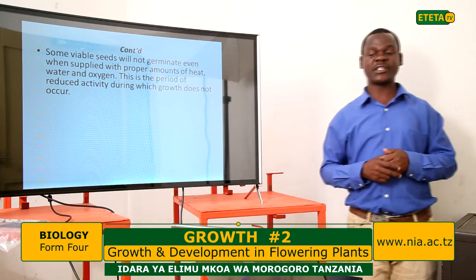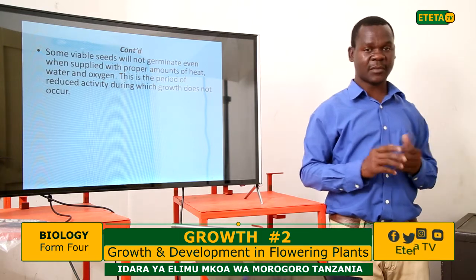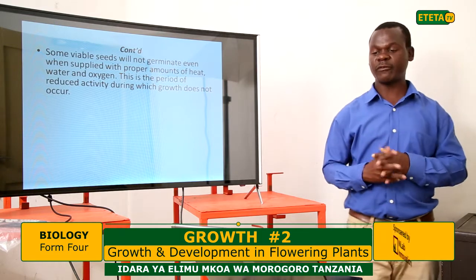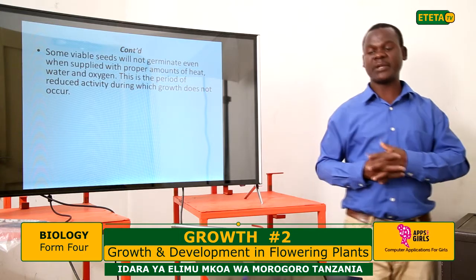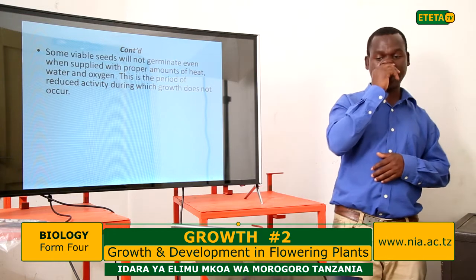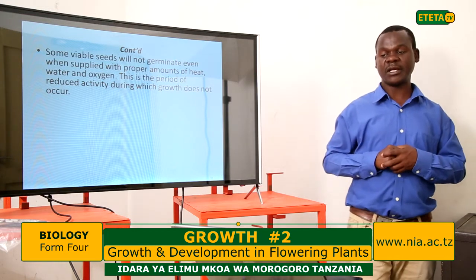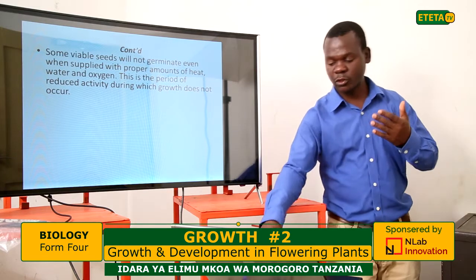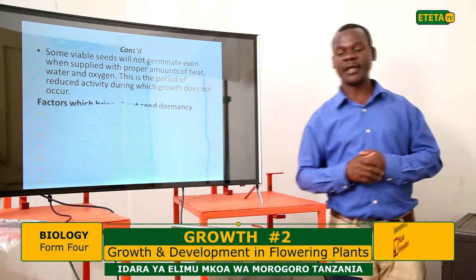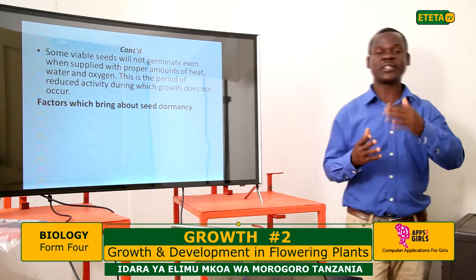Some viable seeds can be dormant, that means a time of rest. So a viable seed will not germinate even when it is supplied with those conditions necessary for germination. It will only germinate when the seed has broken its seed dormancy.